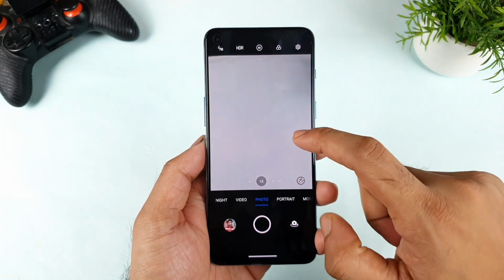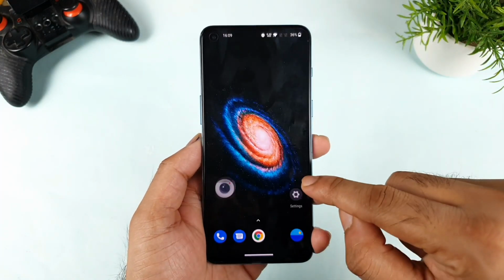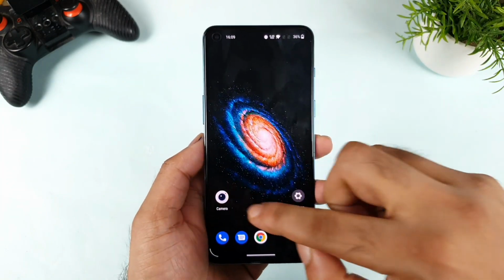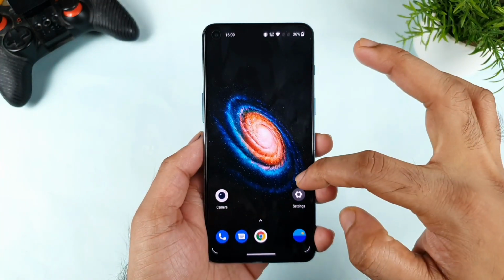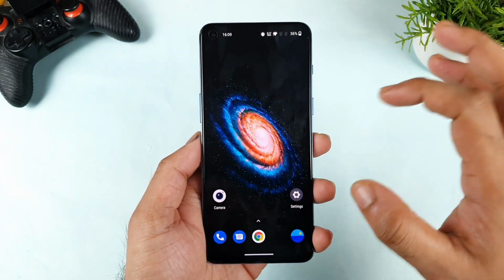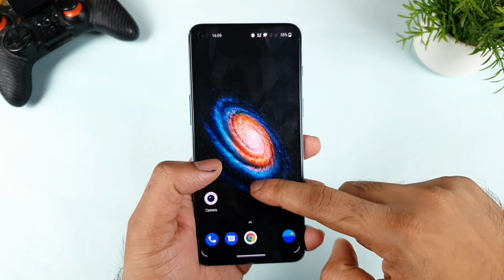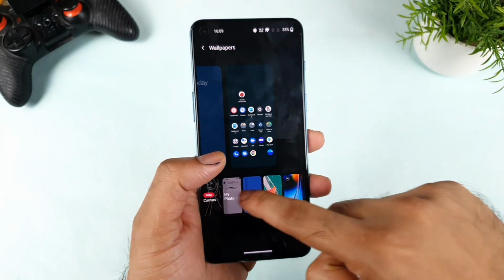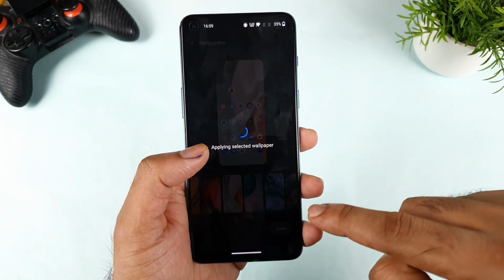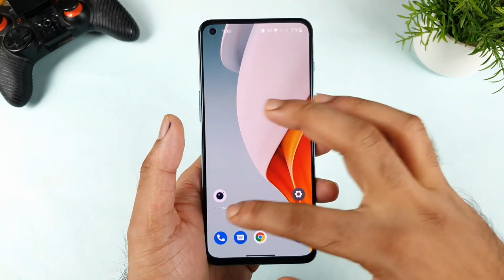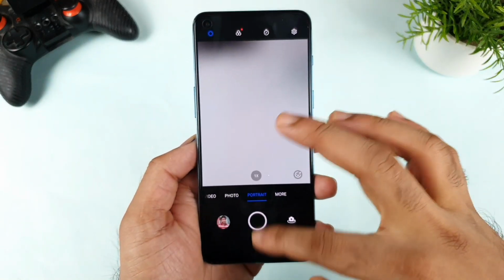Here's the camera application, as you can see friends. Try to open the camera application multiple times. Sometimes it doesn't allow you to close. After closing, you did see that change happening, right? Sometimes. So don't worry about the live wallpaper. Even if I change the live wallpaper, you will still face this kind of issue. Some people did mention that if you use live wallpaper, this kind of thing will happen. I wanted to show you exactly what is happening.